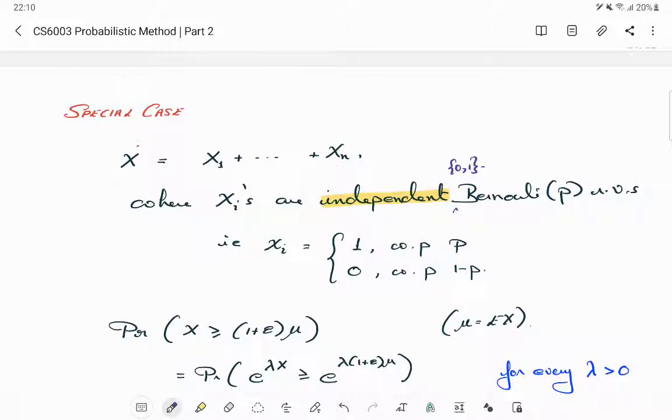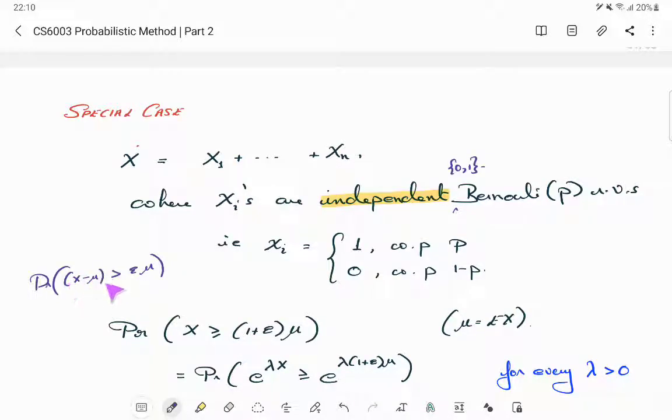Under this context, we want to estimate the probability that this x is more than 1 plus epsilon times mu. Now you can compare this with bounds that we have already seen. This is like the probability of, again I cannot write an absolute value, so I'll work the lower and the upper tail separately. So this 1 plus epsilon mu, I take mu to the left side. Then it looks almost like a Chebyshev bound, but with two differences.